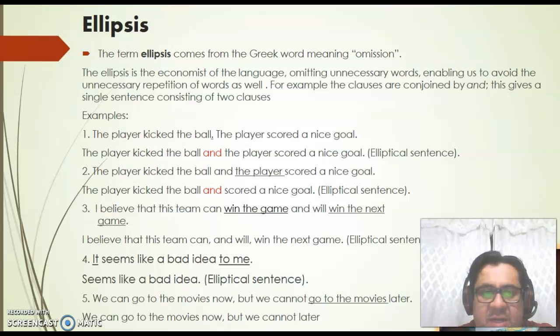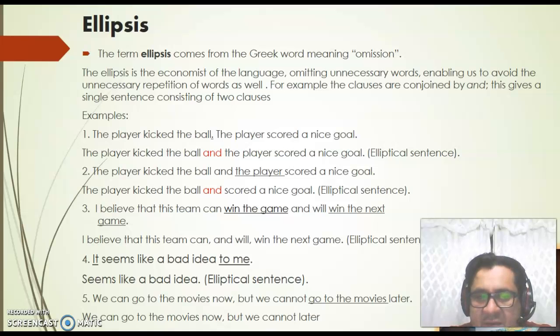Ellipsis. The term ellipsis comes from the Greek word meaning omission. The ellipsis is the economy of the language, omitting unnecessary words, enabling us to avoid the unnecessary repetition of words as well. For example, the clauses are conjoined by and. This gives a single sentence consisting of 2 clauses. Number 1, the player kicked the ball. The player scored a nice goal. The elliptical sentence: the player kicked the ball and the player scored a nice goal.